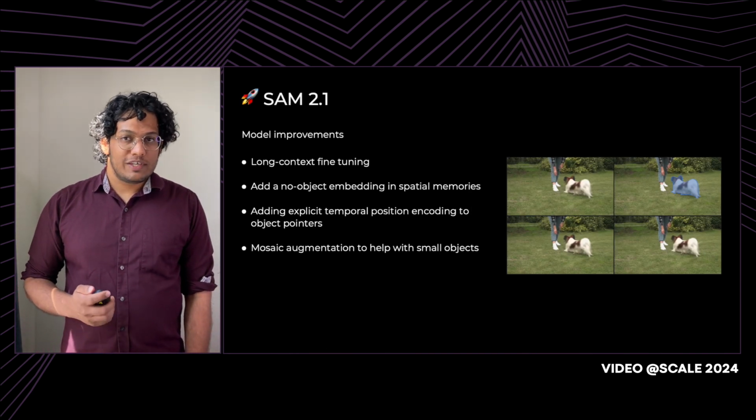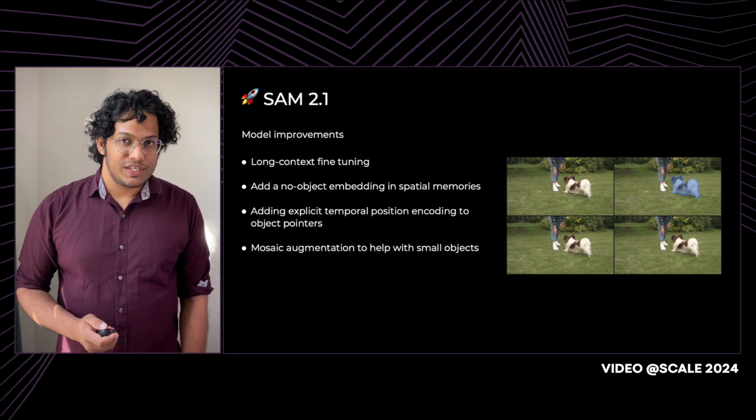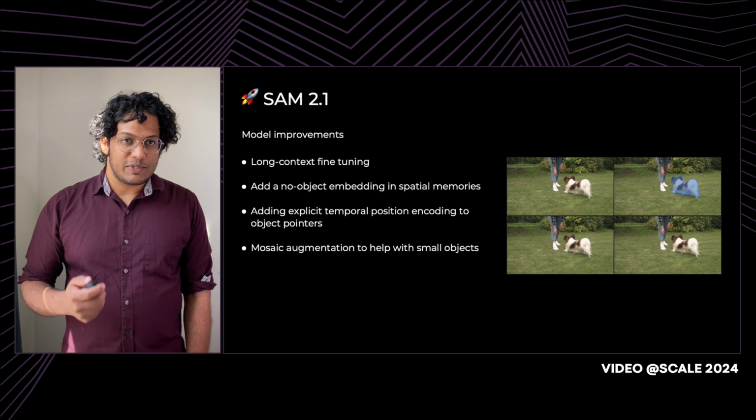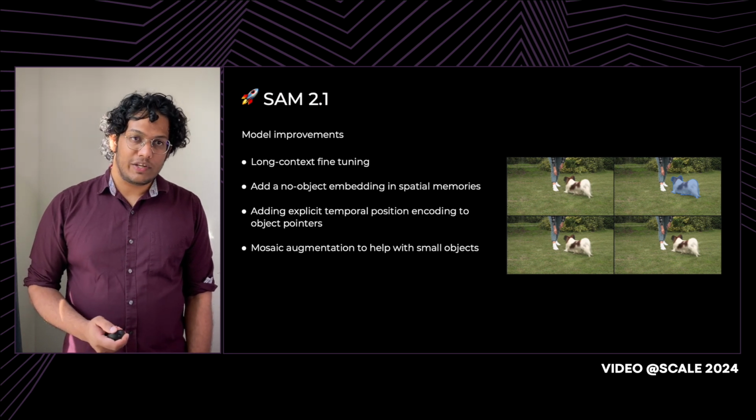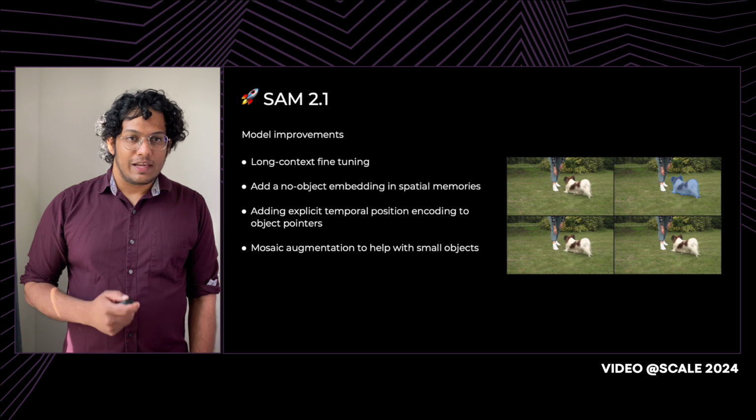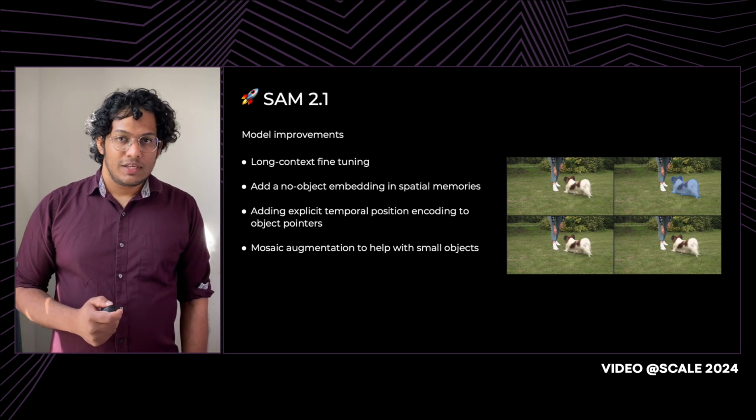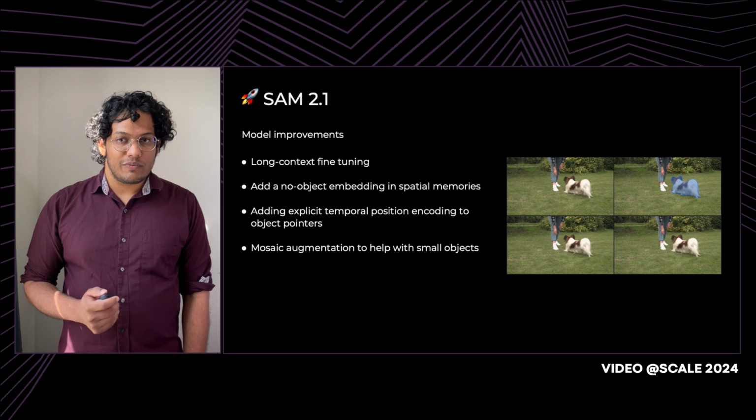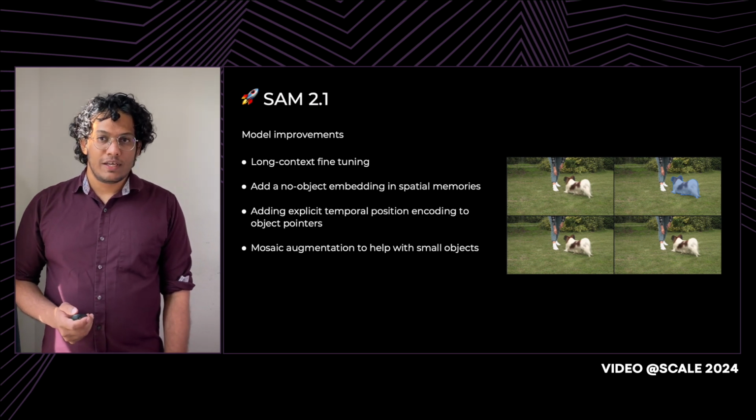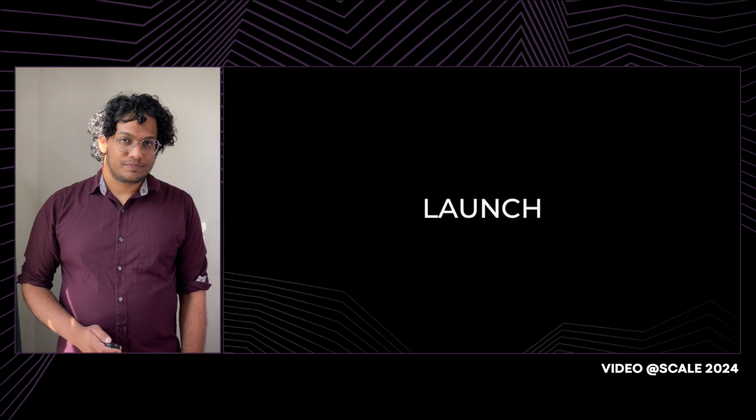So SAM 2.1 delivers significant performance improvements by doing some simple modeling changes. Specifically, we do some long context fine-tuning, handle occlusion in a slightly improved manner, and use mosaic augmentation to help with small objects. As a part of SAM 2.1, we also released a developer suite that should make building with SAM2 even easier. I'll talk about that in a minute.